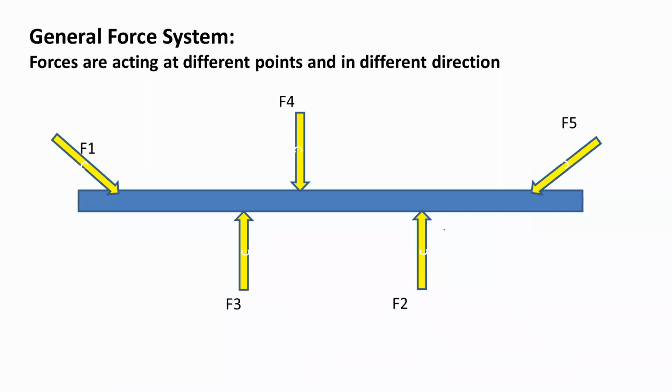Then general force system is if the forces are acting at different points and in different directions. Here F1, F2, F3, F4 and F5, these forces are acting at different locations or different points of the object and in different directions. So this is called a general force system.